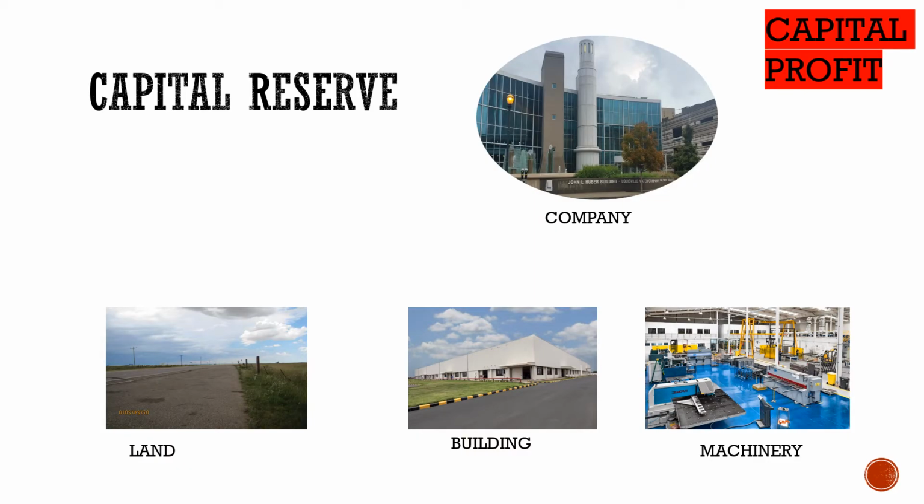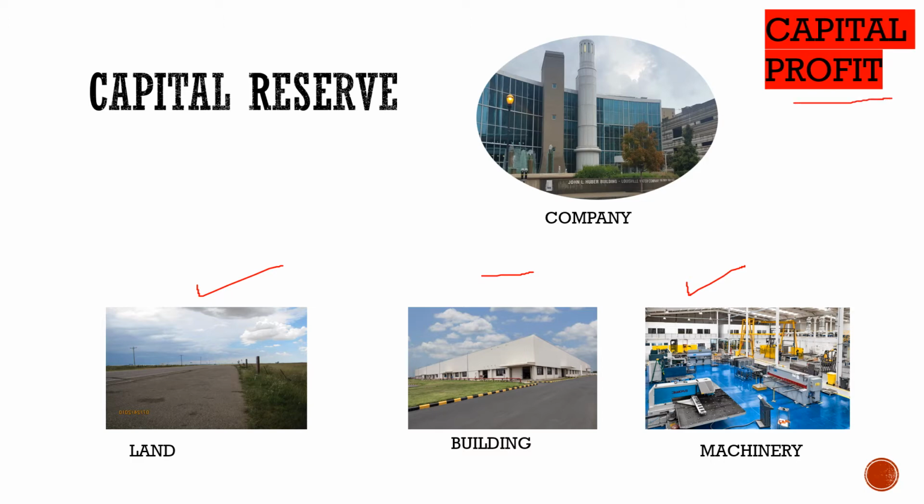See, now this is a company, a joint stock company. It sells off at some point of time. It sells, say, capital items, land, building, and machinery. Now it gains from selling these items. So what will that be called? That is called the capital profit.